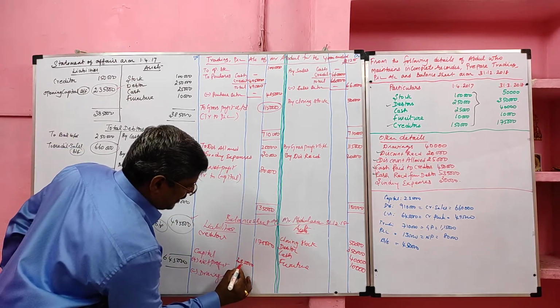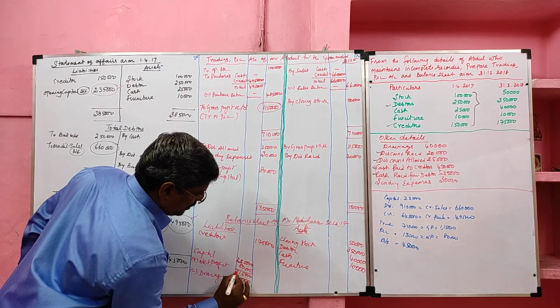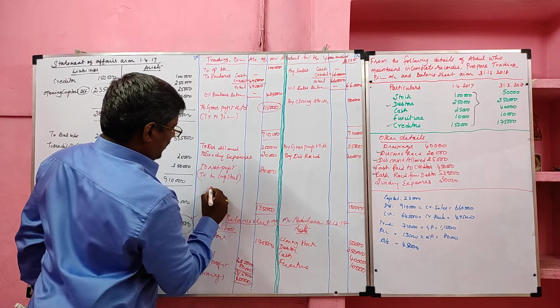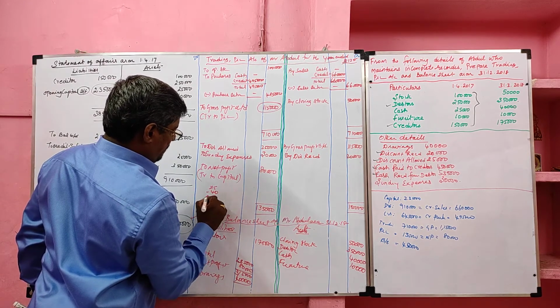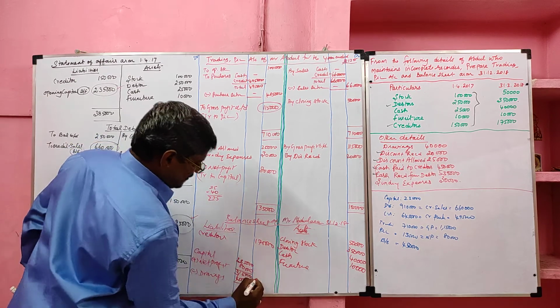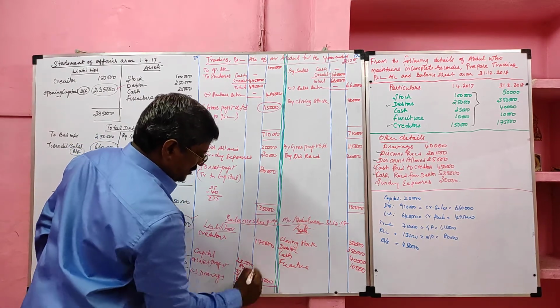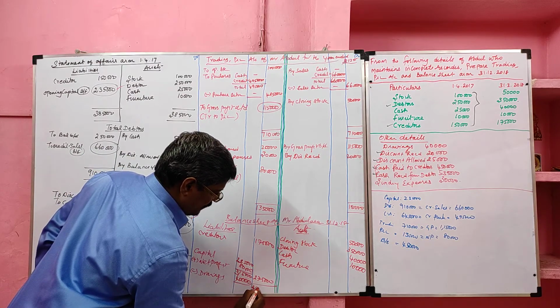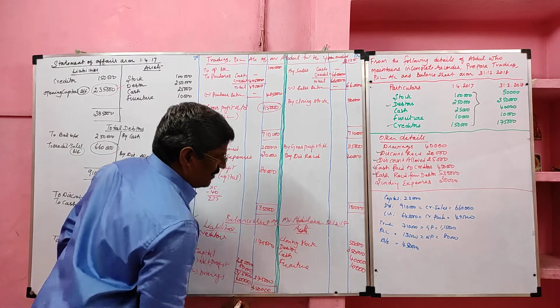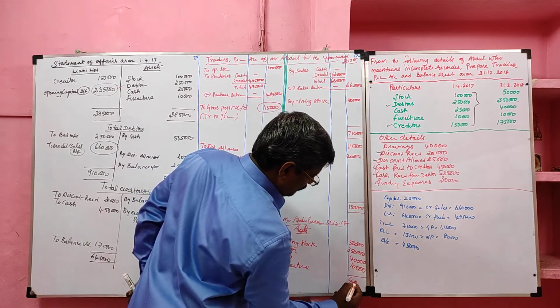How much? 80,000. So 3,15,000, minus 40,000 drawings, 2,75,000. Here the total on the liability side is 4,50,000, and on the asset side 4,50,000.